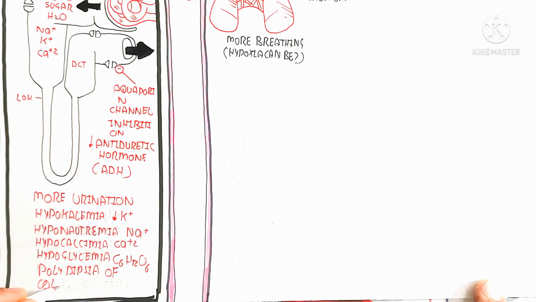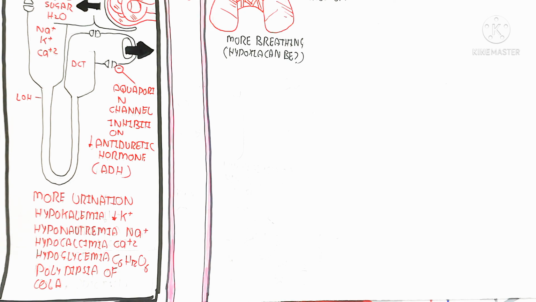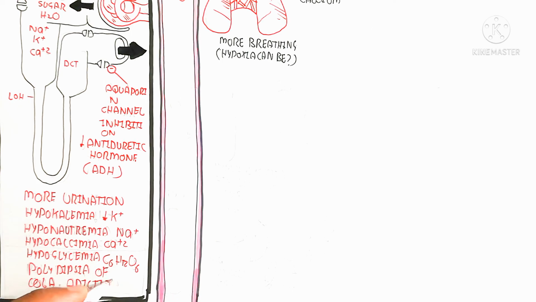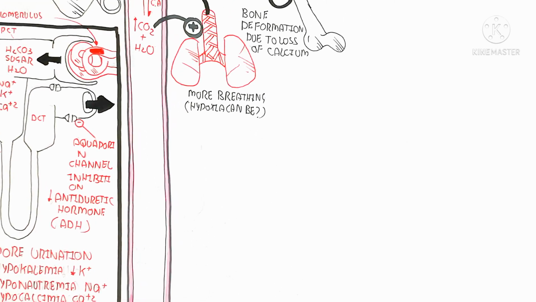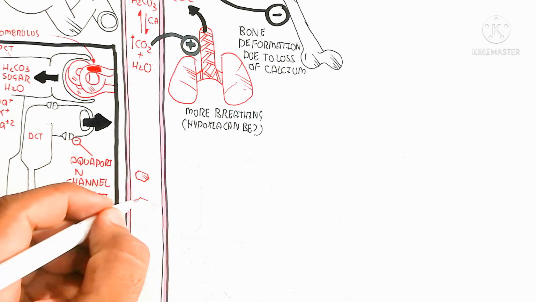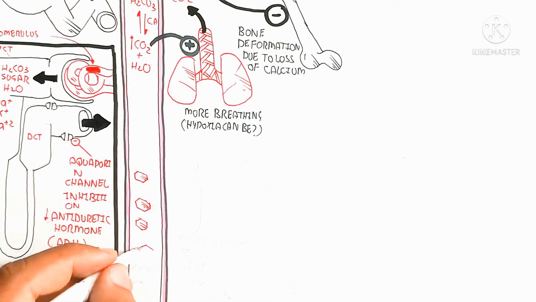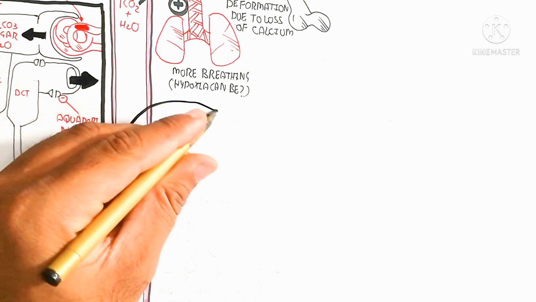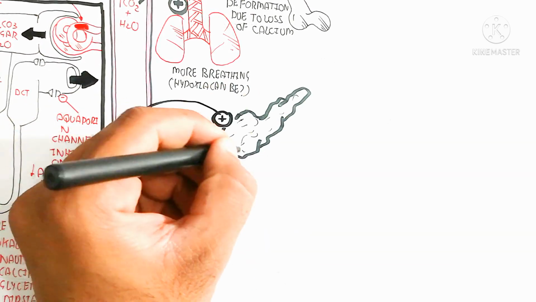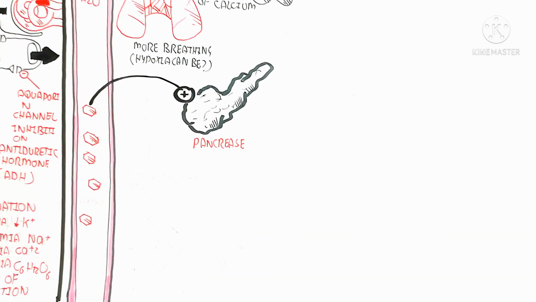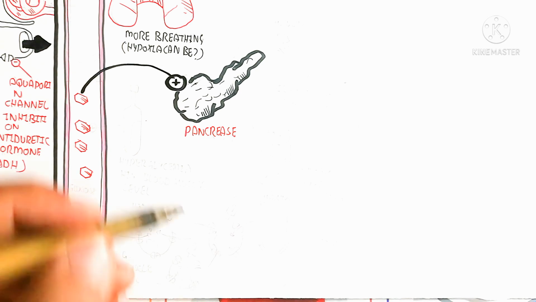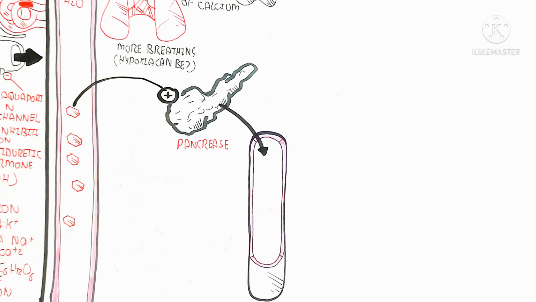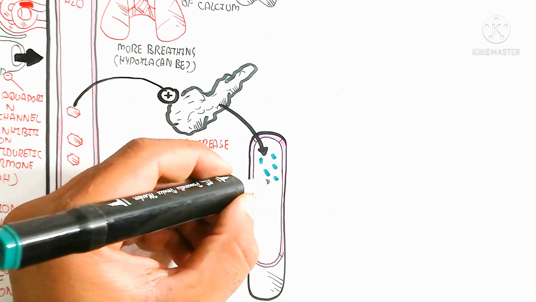So the important thing is that this will lead to more urination, and hypokalemia, hyponatremia, hypocalcemia and hypoglycemia will occur due to the loss of sugar. On the other hand, polydipsia of cola addiction will occur. So remember, the loss of sodium and potassium will lead to muscle fatigue, and loss of potassium matters because potassium is a very important ion for our body.